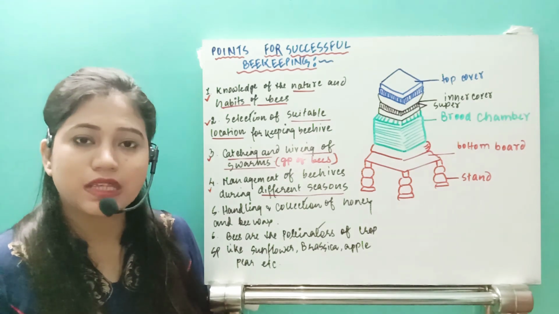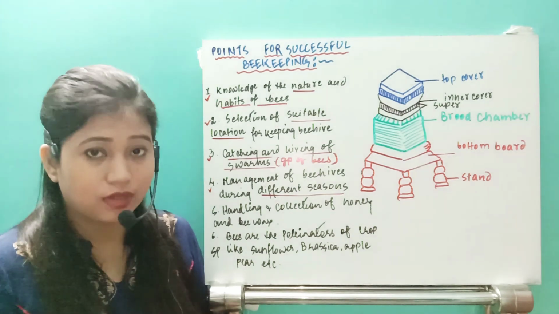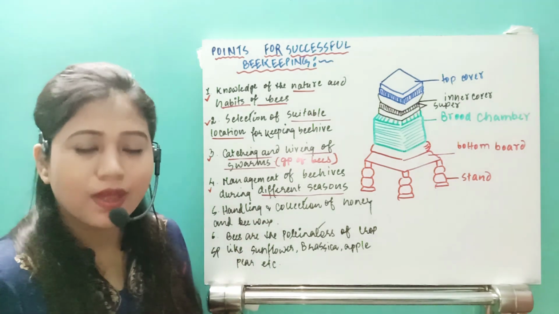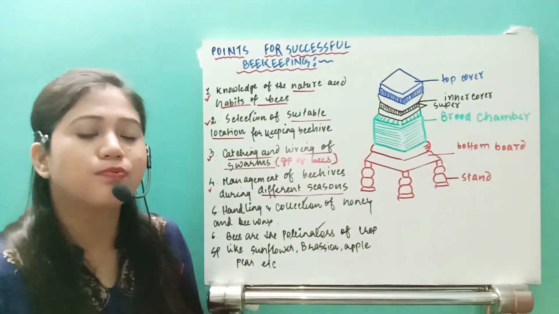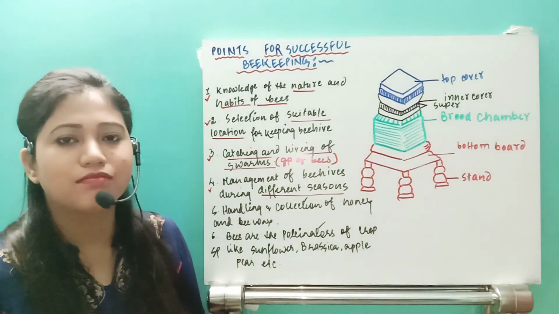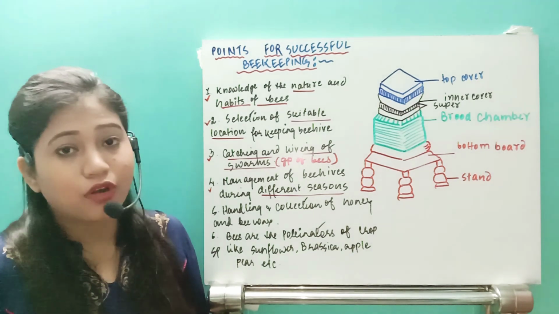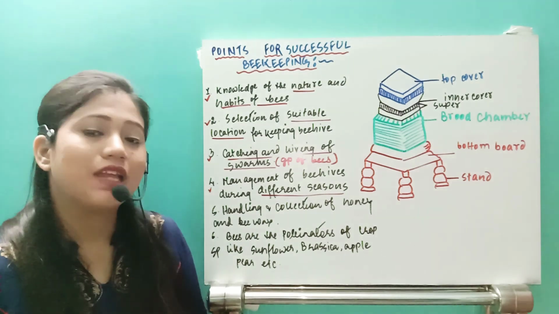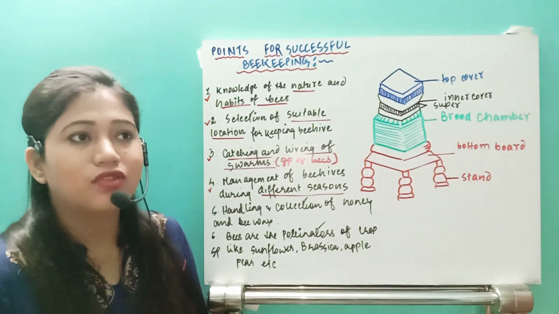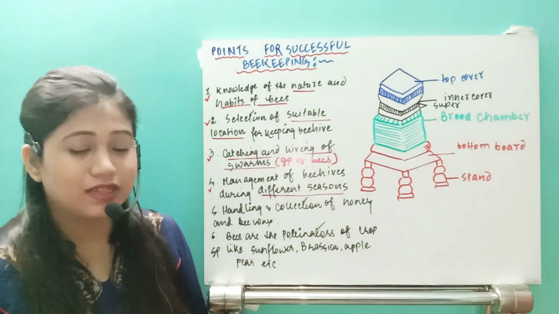Suppose in that season very unique nectar-rich flowers blossom nearby the place where we have this hive, then this honey will have superior quality. And suppose nearby that beehive we don't have that much good crop, then it is not possible that their honey production will be high. So that's why seasons are important. In which season they collect or produce high quality and nutritive honey, that thing we need to know.